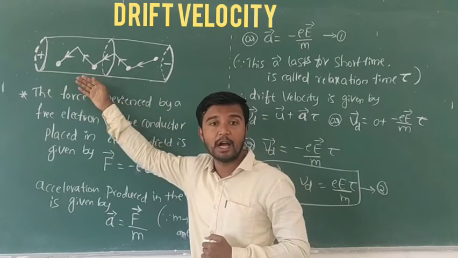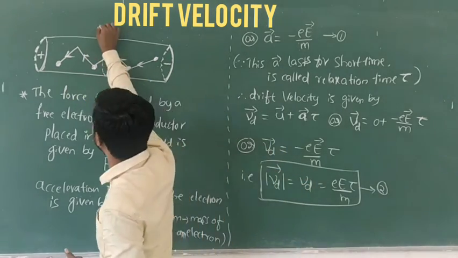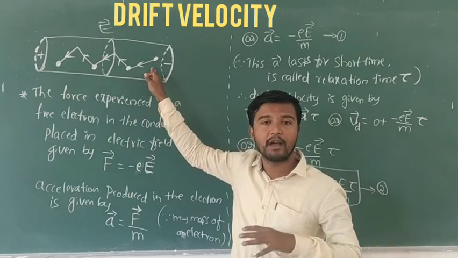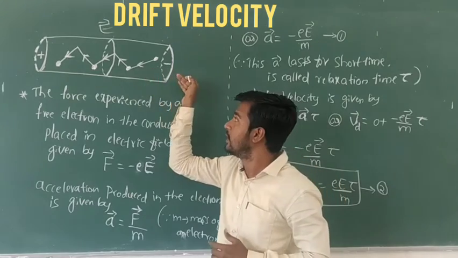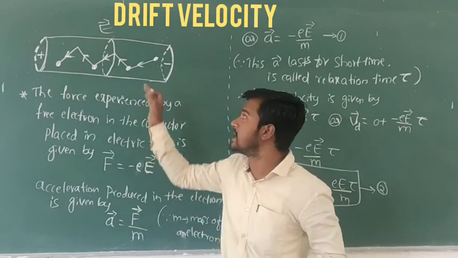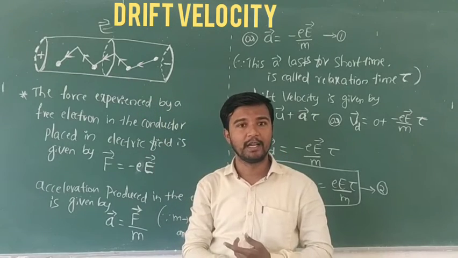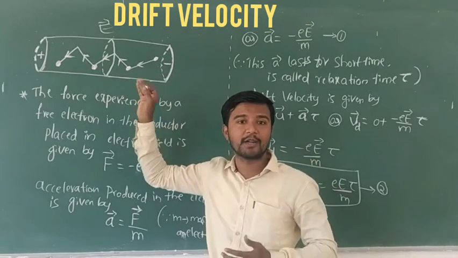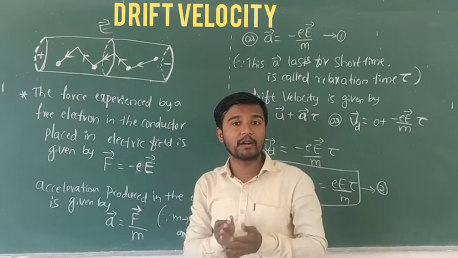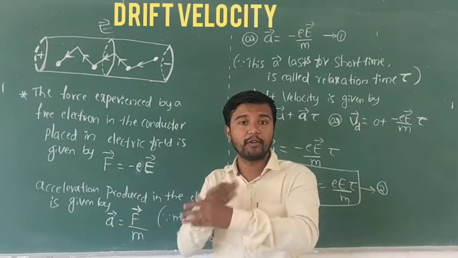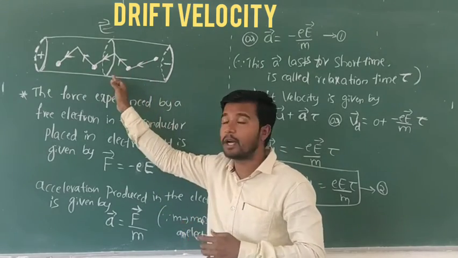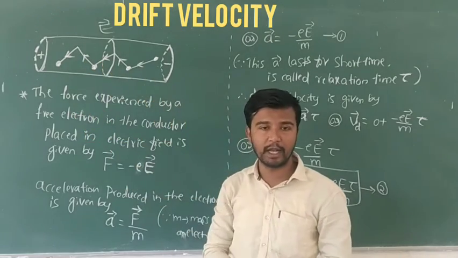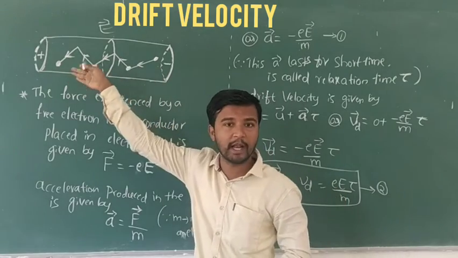This force is opposite to the applied electric field E. So these electrons experience a force, move in a different direction, and get a velocity. All the electrons get drifted, meaning they move in one direction, opposite to the electric field.